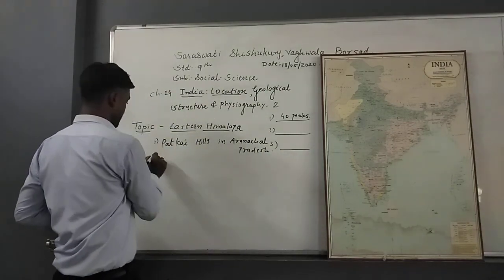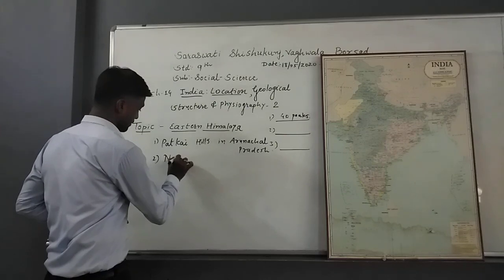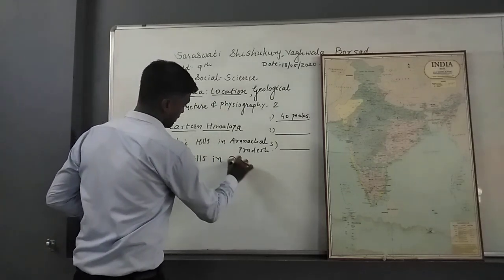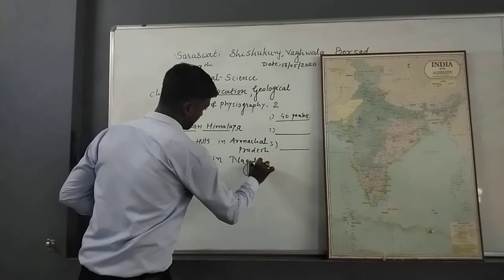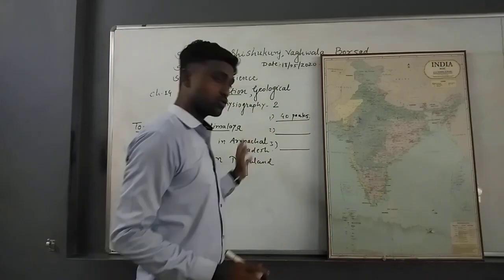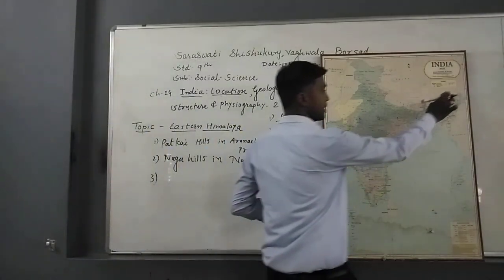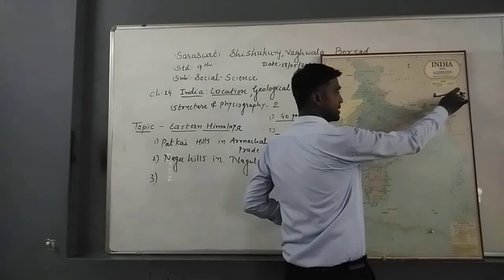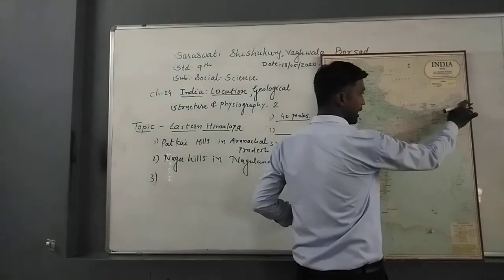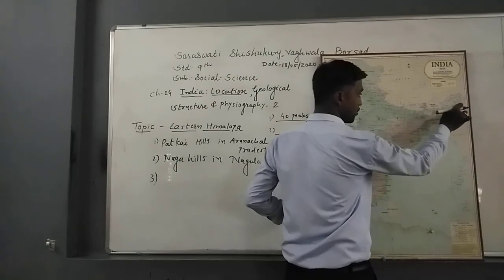It is the first number. The second one is about the Naga Hills in Nagaland. The third one, so I will just show this location. This is the Naga Hills in Nagaland, so it is interconnected with Nagaland. Then the third one is the Lusai Hills, which is in Mizoram.